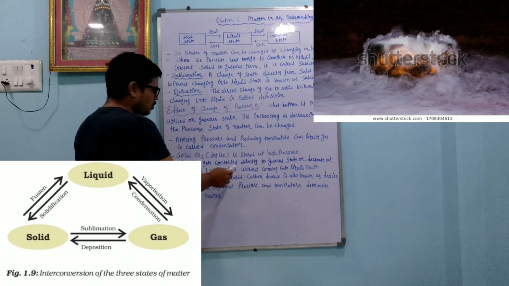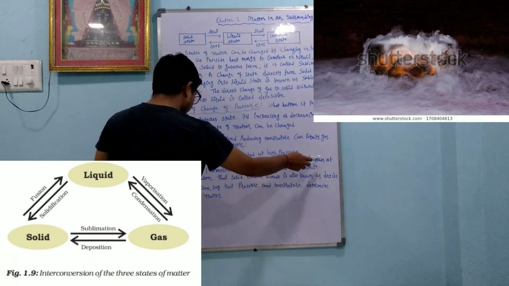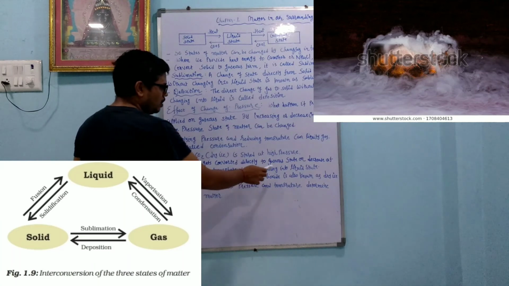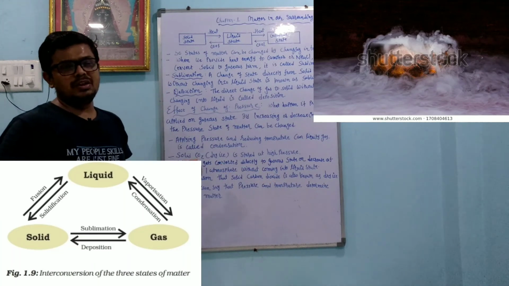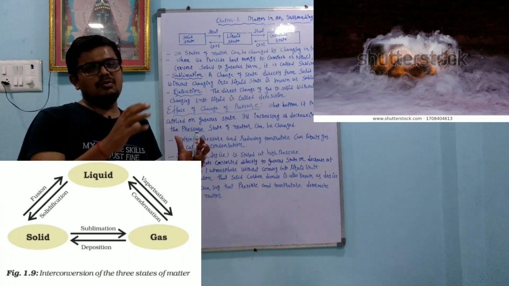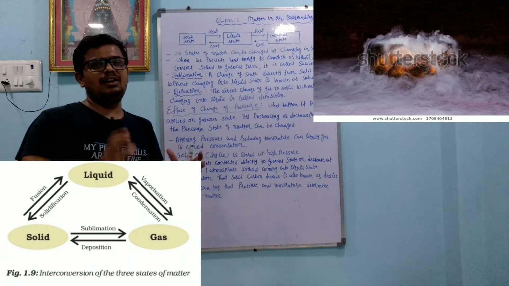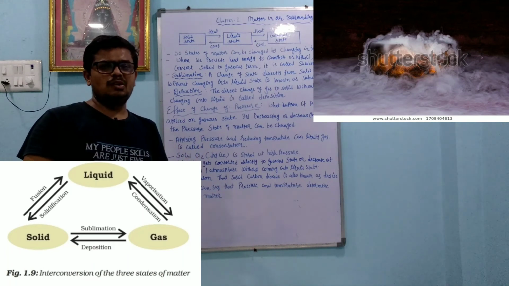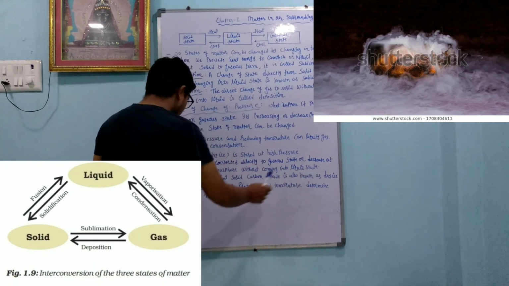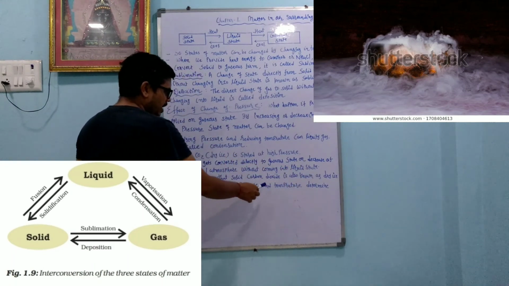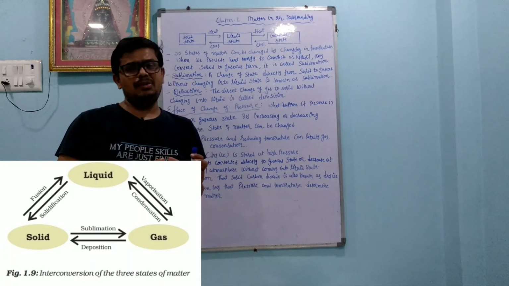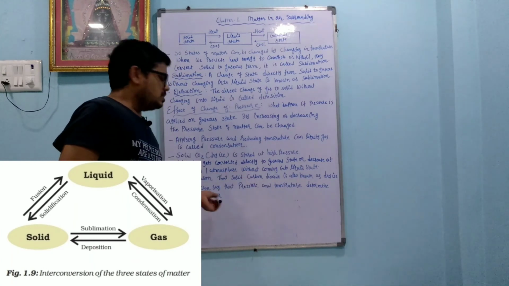Solid carbon dioxide gets converted directly to gaseous state on decreasing the pressure to 1 atmospheric pressure, without coming into the liquid state. Okay, so here the solid carbon dioxide, at constant pressure, will not convert into liquid form, but directly converts from solid into the gaseous form, so it is called dry ice. This is the reason that solid carbon dioxide is also known as dry ice. Thus we can say that pressure and temperature determine the states of matter.